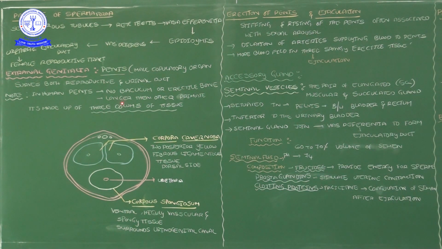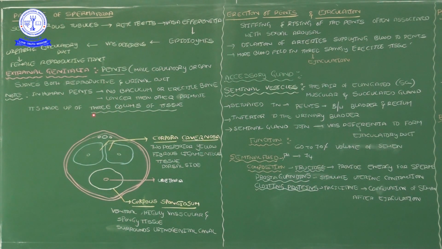Other than human beings, the remaining mammals have some bony structure in the penis, but human beings do not have this erectile bone. One more important point: the human penis is longer than in other primates. In the remaining primates, the penis is of a very small size. Human being is one of the primates, but this characteristic differs from the remaining primates: the penis is very long compared to other primates.